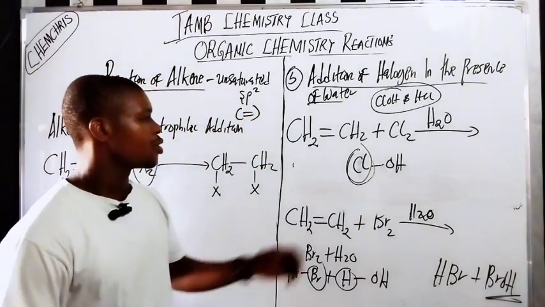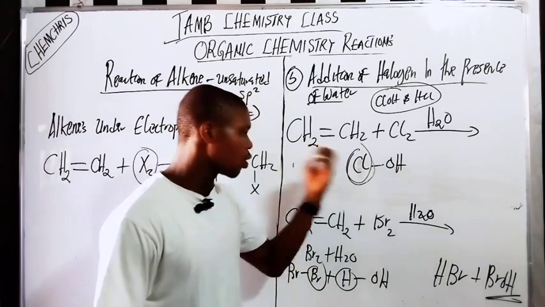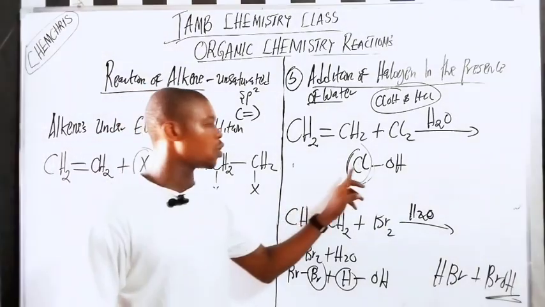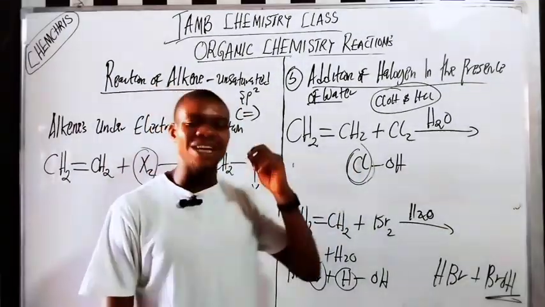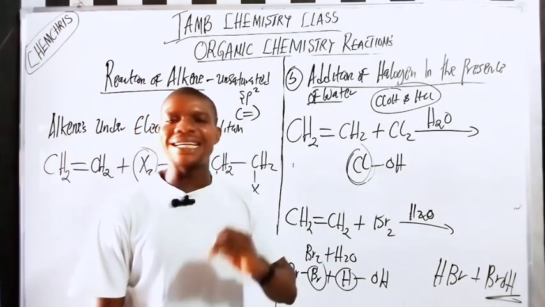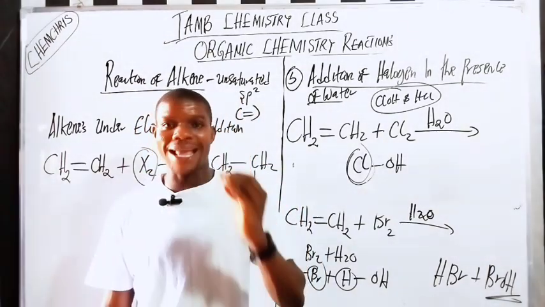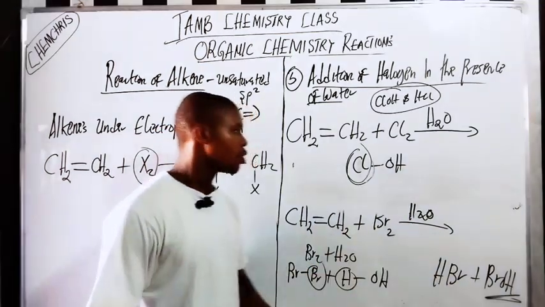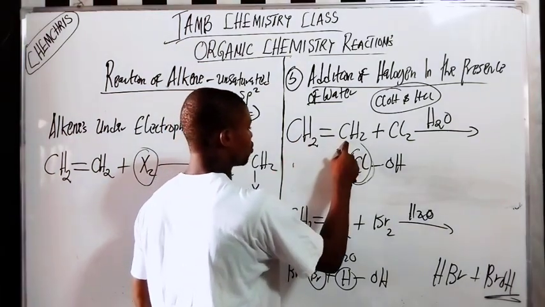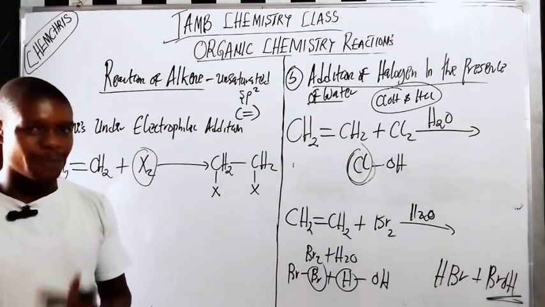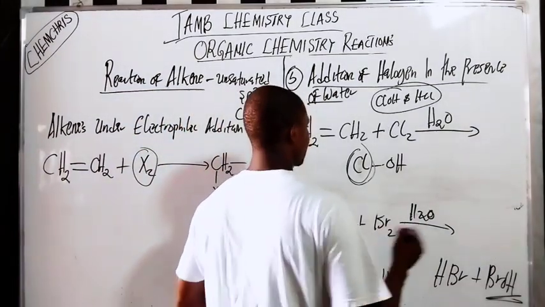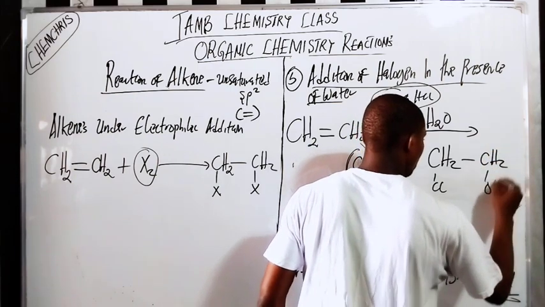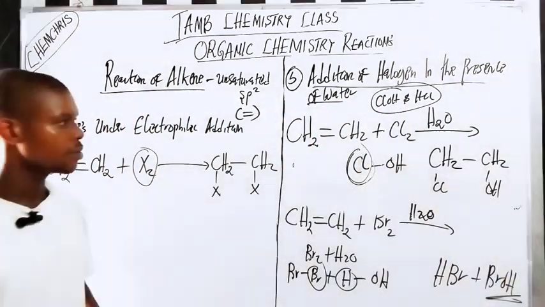So if you are adding bromine water or chlorine water to an alkene, what we understand here is that chlorine or bromine acts as hydrogen and is always added to the carbon with the higher hydrogen atom count, according to the Markovnikov addition. Do you understand? So what happens here? Remember here we have CH2 CH2. The two carbon atoms are the same, so there's no real problem here. So here we now have CH2Cl. Here we have CH2OH. That is it. Do you understand?